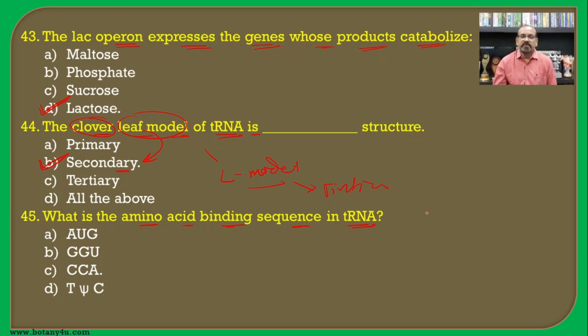If we see the structure of the tRNA, there is an anticodon loop, T5C loop and DHU loop, and at one end is the CCA end, where there is the attachment of the amino acid. So this is actually the site which is responsible to bind with the amino acid, and hence it is the CCA end.